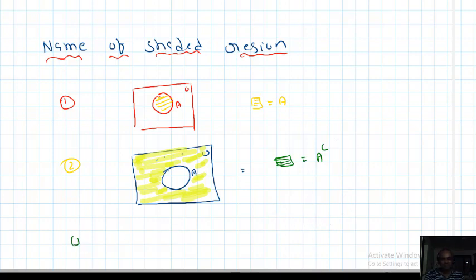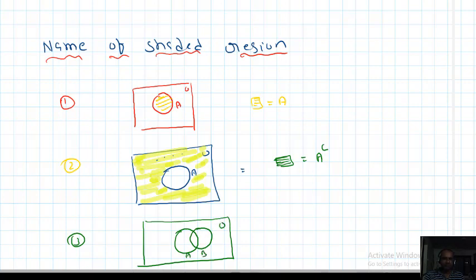Third one: this is A, this is B, and this is U. The interesting thing is that here everything is shaded. What is the name of the shaded region? A shaded, B shaded, A intersection B all shaded. So this is called A union B. The shaded region is named by A union B. Okay, fourth one.